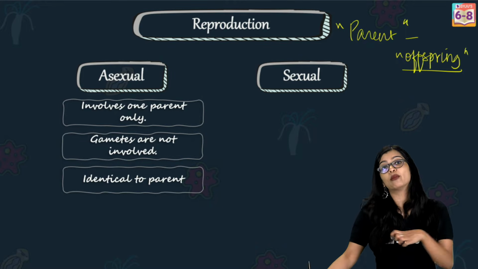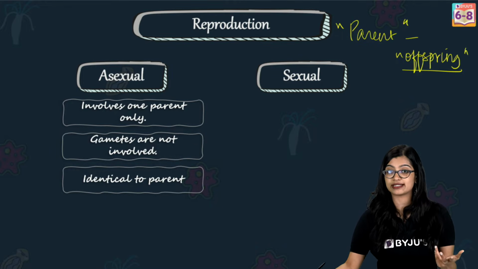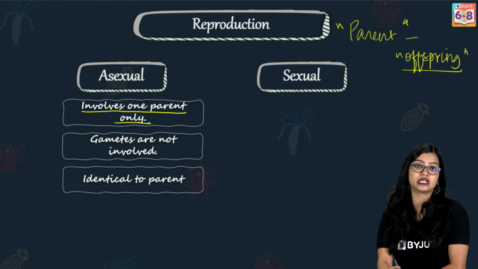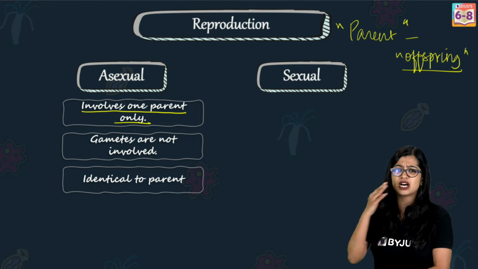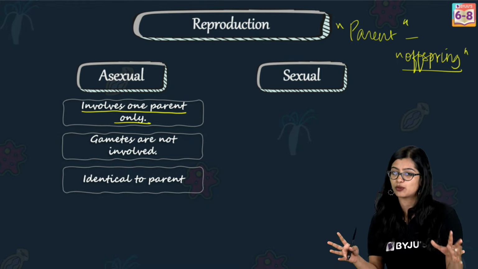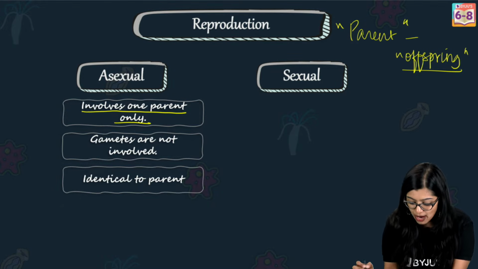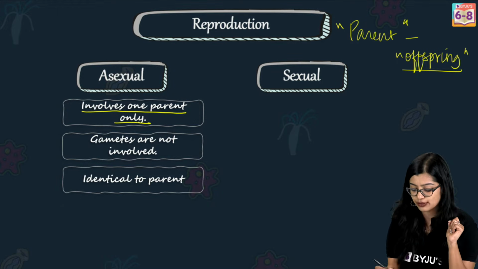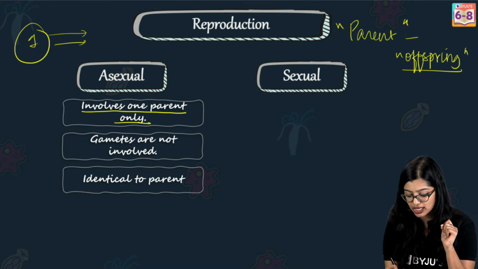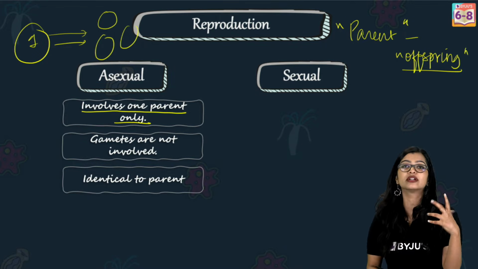Now, when you talk about how many parents are involved in the process of asexual mode of reproduction, we see that there is only one parent which is involved, right? And often we observe asexual reproduction in lower organisms, right? And of course, mainly we observe it in lower organisms. Now, in this case, when we say only one parent is involved, it means that this one parent's body will undergo certain changes and it will give rise to certain offsprings.